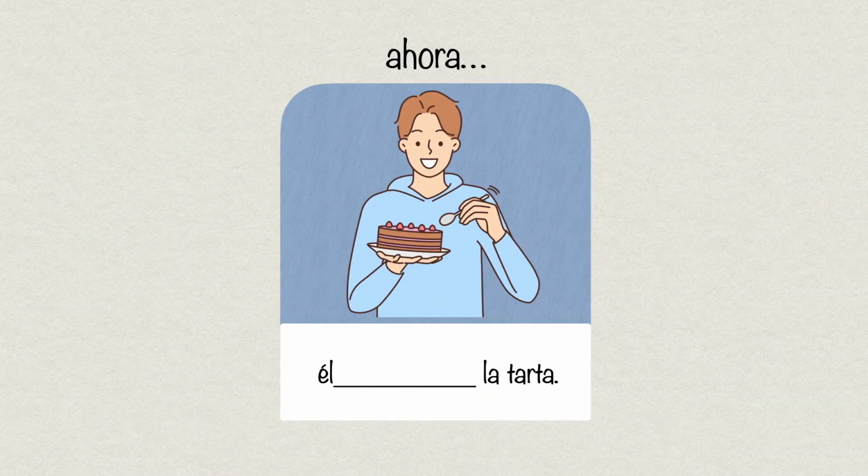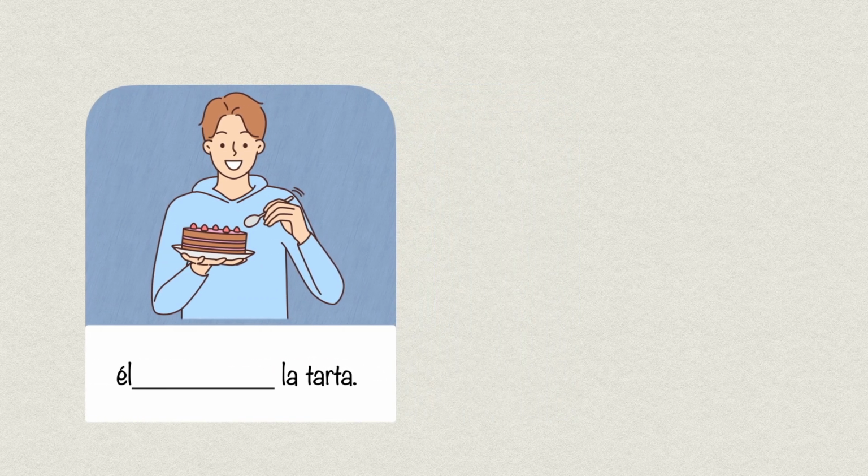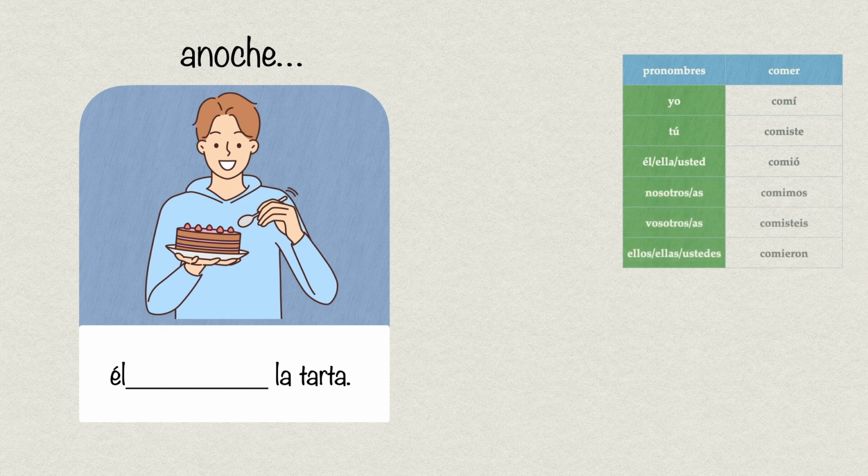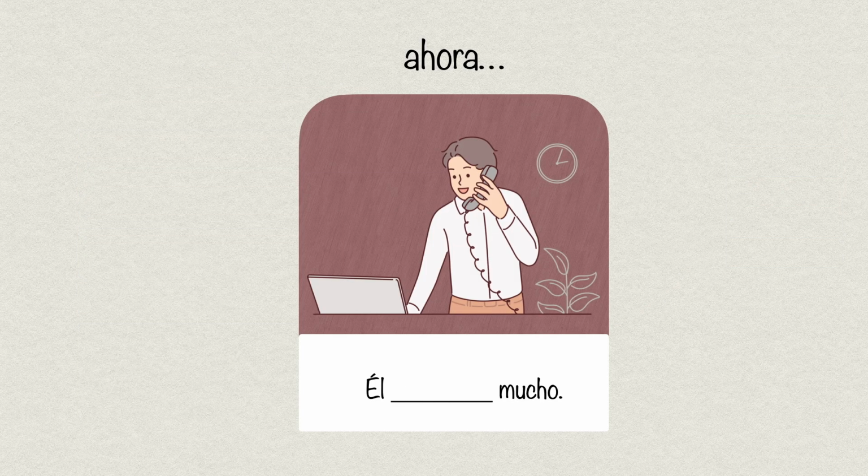So let's do a few more activities. In present tense, we'll say él come la tarta. He eats the cake. Anoche, last night. The verb comer needs to be used for indefinido tense. So this is how it's conjugated, right? Comí, comiste, comió, comimos, comisteis y comieron. For él, it is comió. So this is how we'll say. Él comió la tarta.